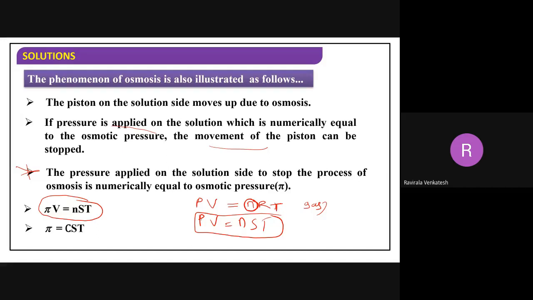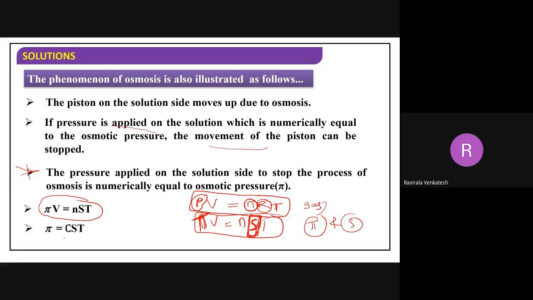Now what change are you observing here? At P I have taken pi, at R I have taken S. Only this difference. P means pressure of the gas, pi means osmotic pressure here. R means gas constant, where S is the solution constant, which we take for liquids. I am changing it from PV equals nRT so that we can easily remember, because everyone knows the PV equals nRT formula.